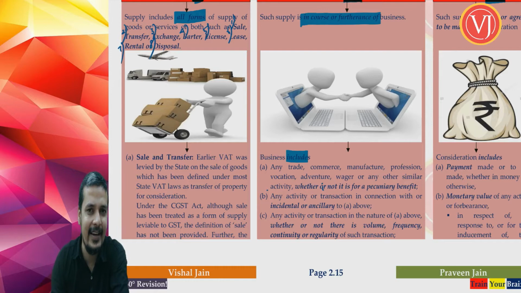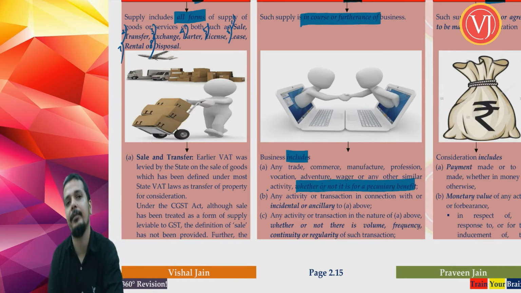So it can be any trade or commerce or manufacture or profession, vocation, or adventure or wager, a one time activity also possible, or any other similar activity, whether or not for a pecuniary benefit. It may be for profit or it may not be for profit. The key term is whether or not for a pecuniary benefit.